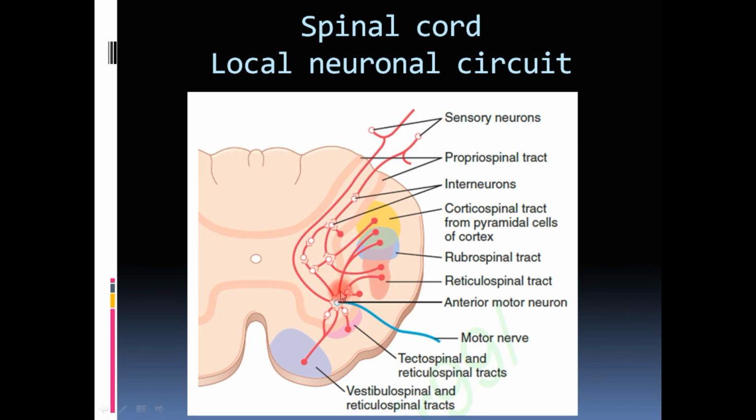So the stimulation to the final common pathway, the motor neuron, can come from the descending tracts and can come from the sensory neurons also. The descending tracts can stimulate them directly by direct innervation on the cell body or indirectly through the interneurons. Second, sensory neurons can also affect them directly and through the interneurons. And the final output is the combination of all these innervations.